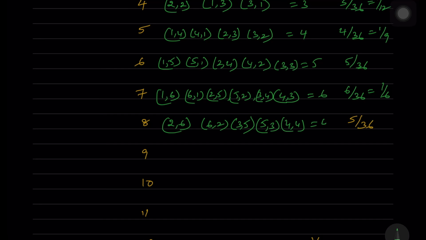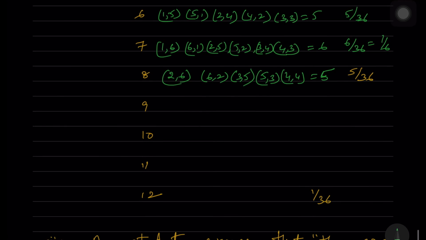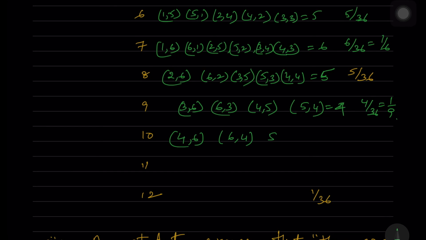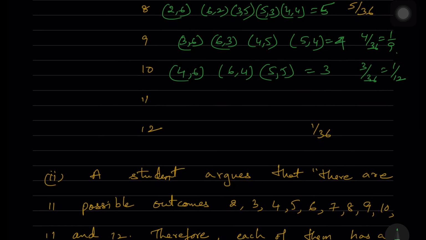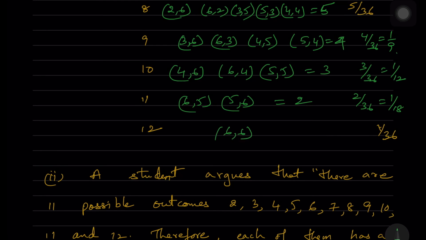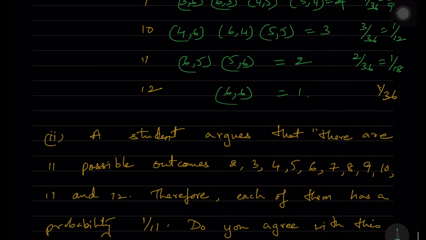For 9 it is 3,6; 6,3; 5,4; 4,5. So 4 by 36. Next, 10: 4,6; 6,4; 5,5. So 3 by 36. 11 means it is 6,5; 5,6, which is 2. So 2 by 36, which is 1 by 18. Then you are having 12, which is 6,6, which is equal to 1 by 36.